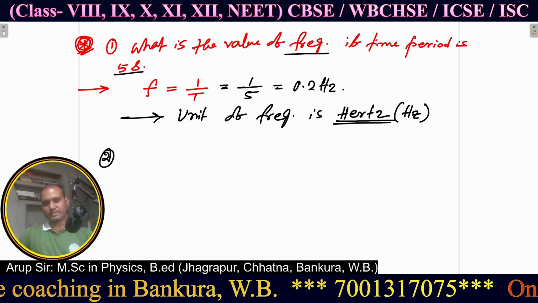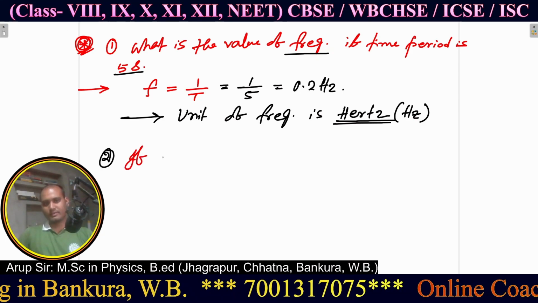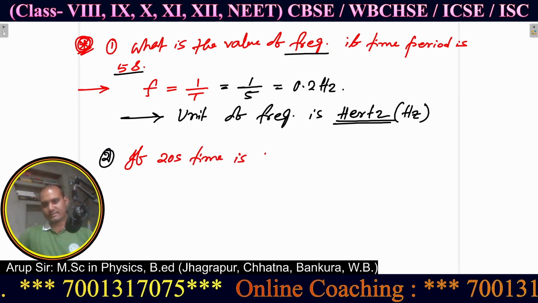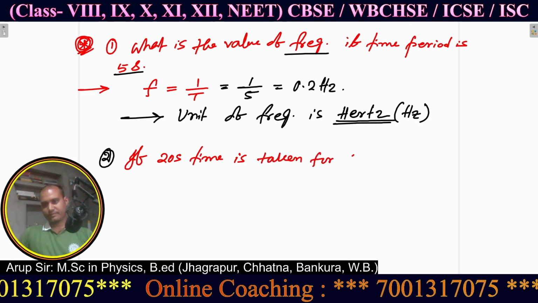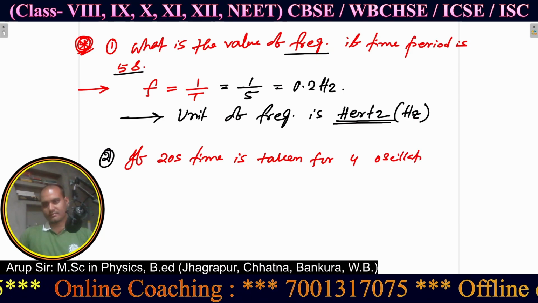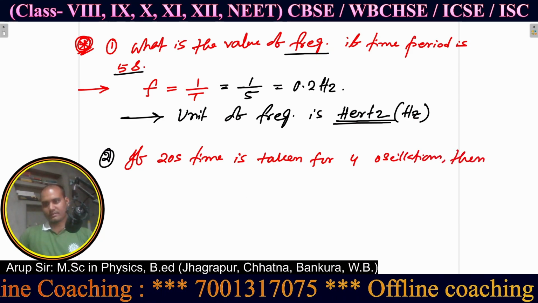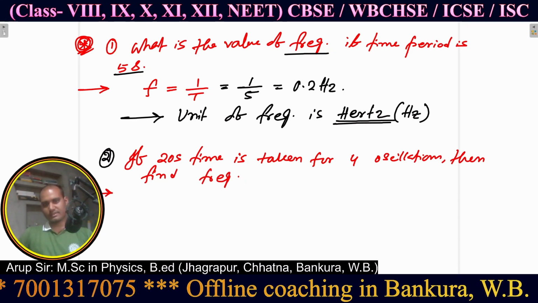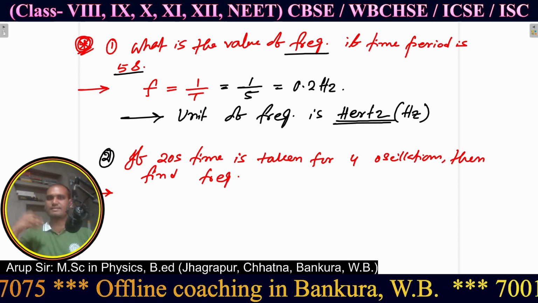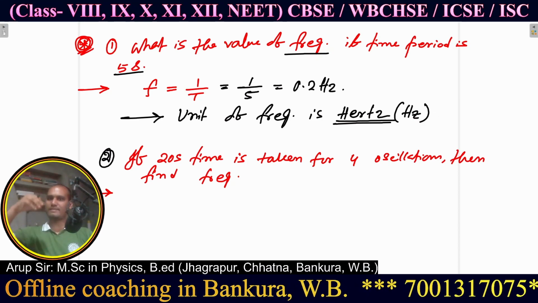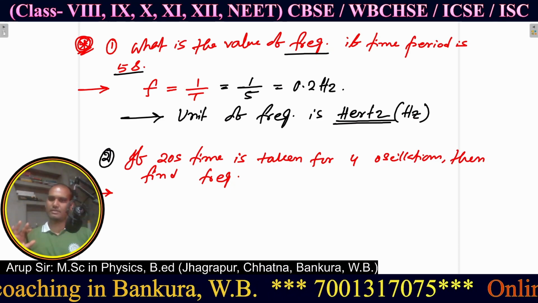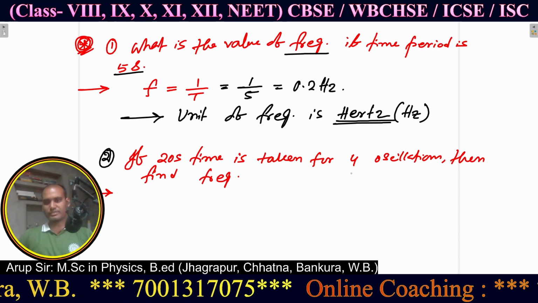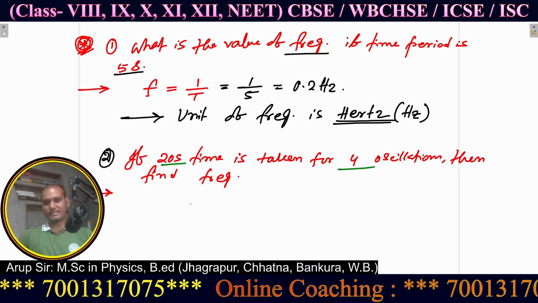Next, the second question is: if 20-second time is taken for 4 oscillations, then find the frequency. Just see what the definition of frequency is. Within 1 second, the number of oscillations. So here 4 oscillations take 20-second time.